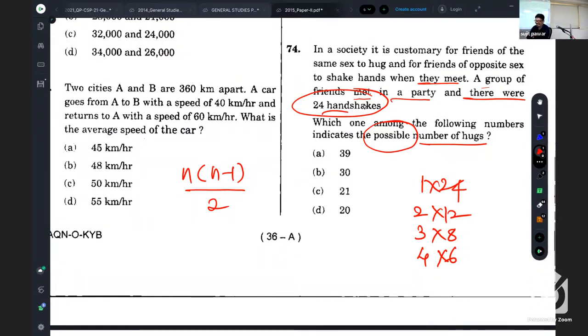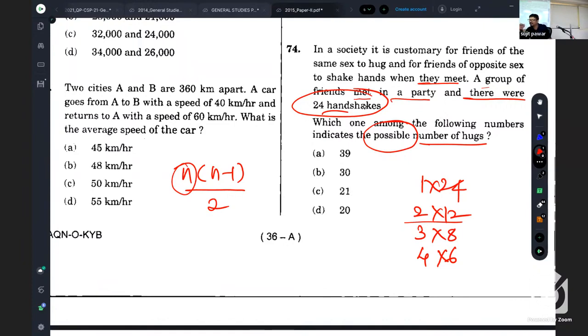Is it clear? Okay. So in other words, here n is the number of female or male, whichever, to find the number of hugs. As here 24 female, it would have been 24 into 23 upon 2 total hugs, which exceeds these options. Then from 2 into 12, 2 male, so 1 hug, and 12 female, 12 into 11 by 2, that is 66.